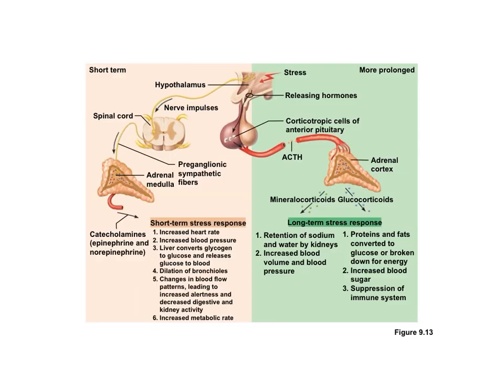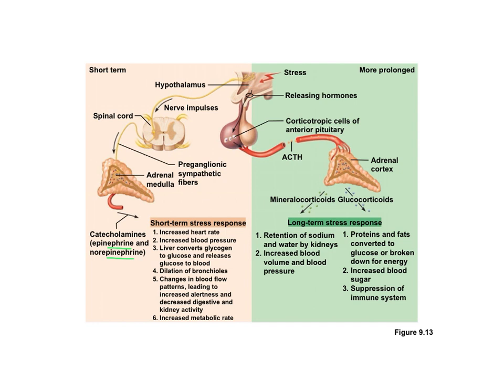Your body does have different responses to very short-term stress and more prolonged stress. So short-term stress might be like if you have an event that is sudden and causes the release of something like epinephrine or norepinephrine. And so short-term impacts from epinephrine and norepinephrine include an increased heart rate, increased blood pressure. Your liver converts glycogen to glucose so that your blood sugar can go up. It will dilate bronchioles to make ventilating your lungs easier. It can change blood flow patterns so that you have less blood going to digestive organs and more blood going to muscles for readiness.